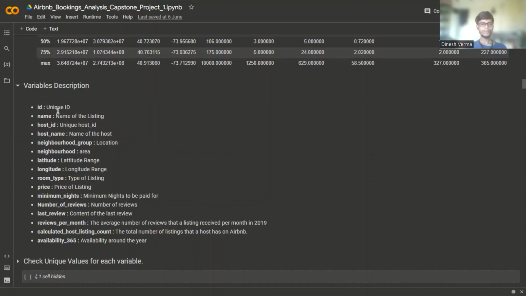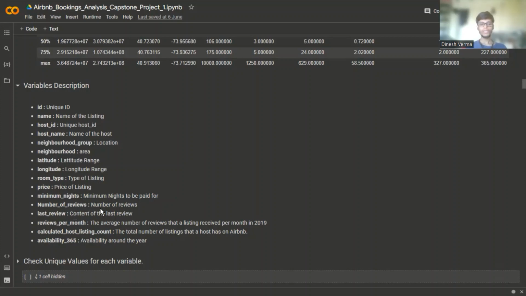Variable description. ID is the unique ID of the listing. Name is the name of the listing. Host ID is the unique ID of the host, and host name is the name of the host. Neighborhood group is the location in New York City. Neighborhood is the area in that particular location of New York City. Latitude and longitude columns are the latitudinal and longitudinal range. Room type is the type of listing. Price is the price of the listing. Minimum nights is the minimum nights to be paid for.